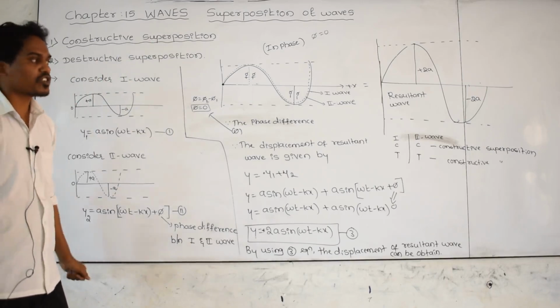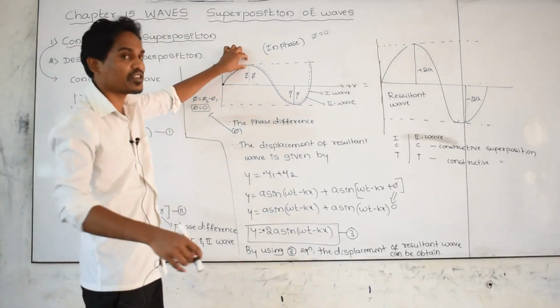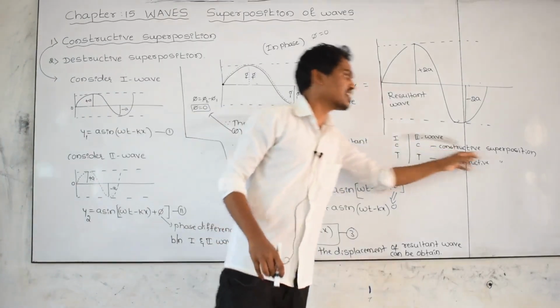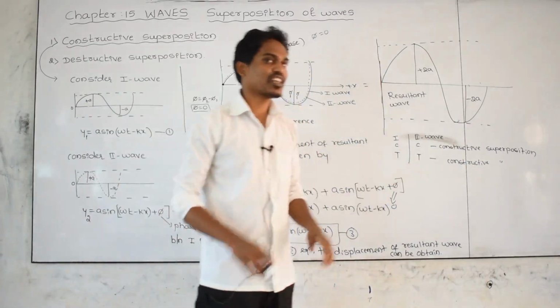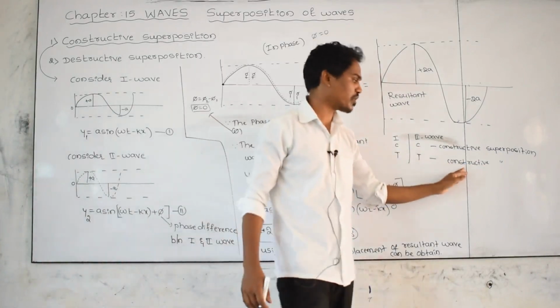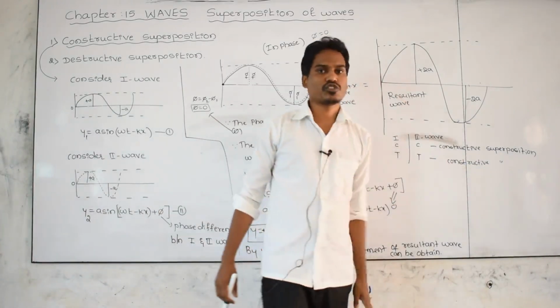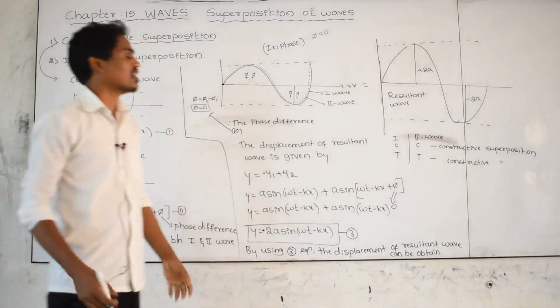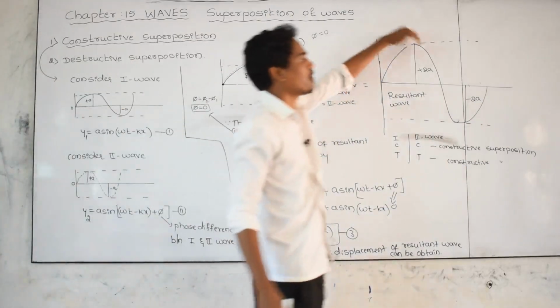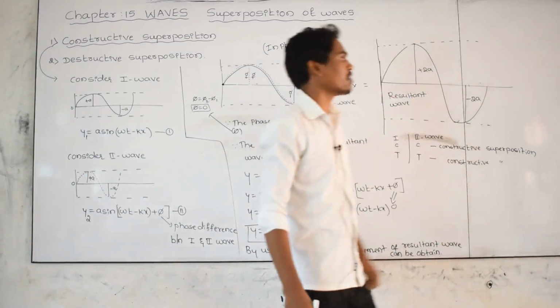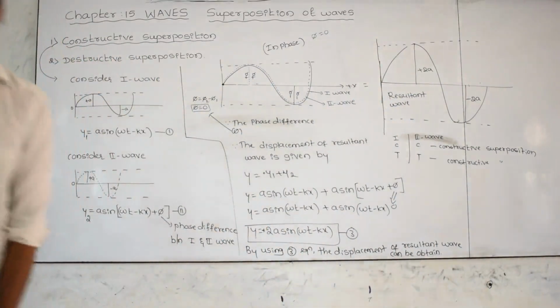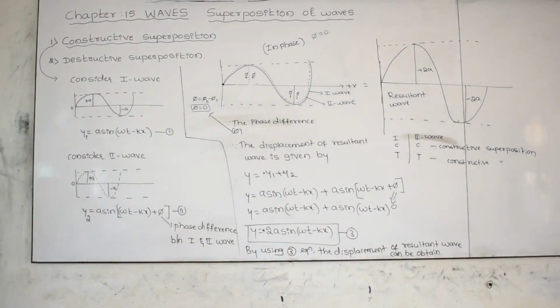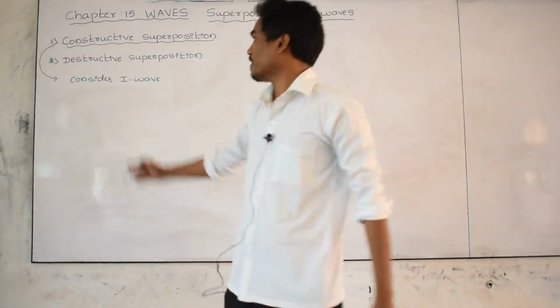In constructive superposition, what will happen? The crest of the first wave and the crest of the second wave both merge, and as a result, constructive superposition. Or the trough of the first wave and the trough of the second wave merge exactly in phase, then that type of superposition is called constructive superposition. Both are constructive. And in constructive superposition, the energy of the wave becomes twice, or double. Next we will see about destructive superposition.